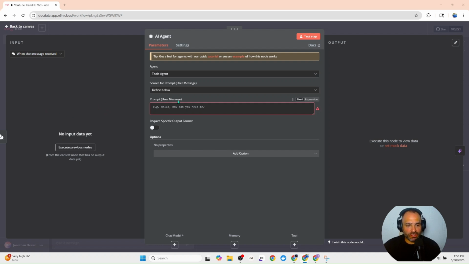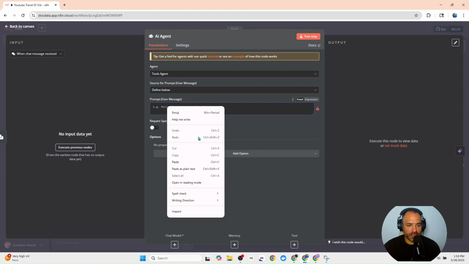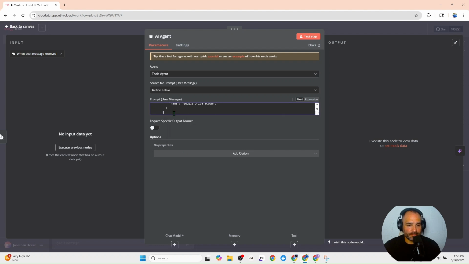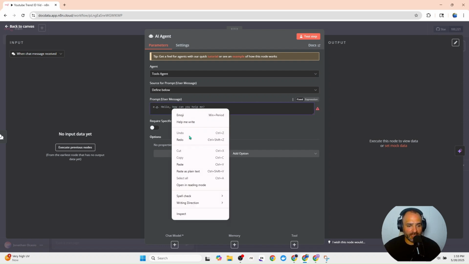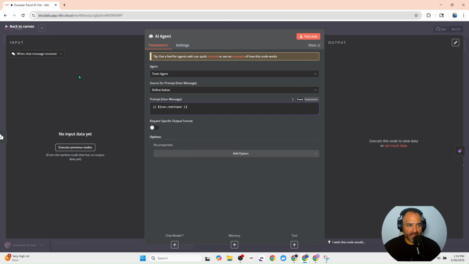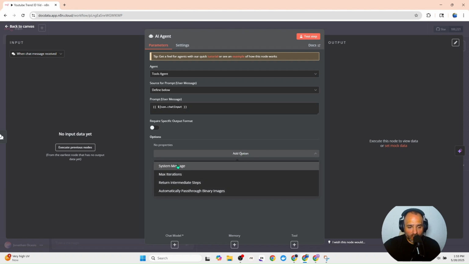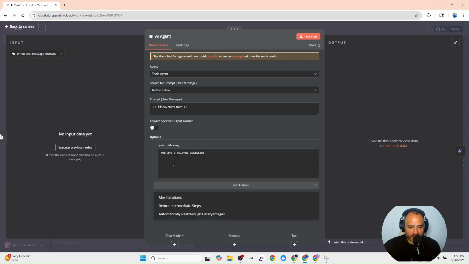So we need to give it a user message. This expression that we place in here is going to pass in the information from the chatbot. So now whatever you ask it, it's going to pass that information in. If we click down here and we add an option, we're going to have an option for a system message.